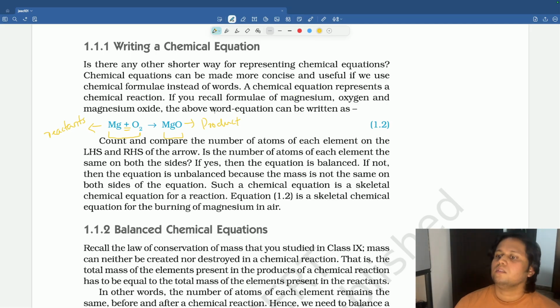Okay, now if you see, it is not balanced, right? See here oxygen is 2, here oxygen is only 1. So we need to balance this chemical equation. Whenever you are writing a chemical equation, you should always balance it, otherwise it's a wrong method. Without balancing a chemical equation we should not write it, at least in the exam. So this is 2, this is 2 again.